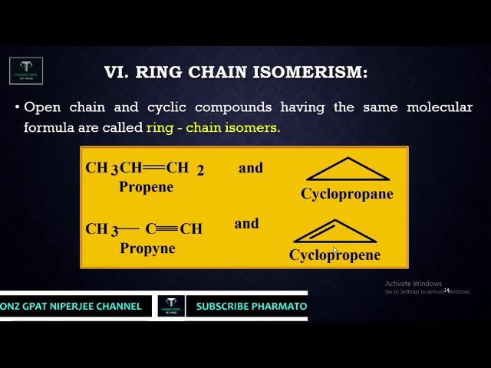So C3H4 is the molecular formula for cyclopropene, and for propyne, C3H3 plus 1, 4, again the same molecular formula as cyclopropene. So this is the structure of propyne and this is the structure of cyclopropene. This compound is in open chain form and this compound is in cyclic form.